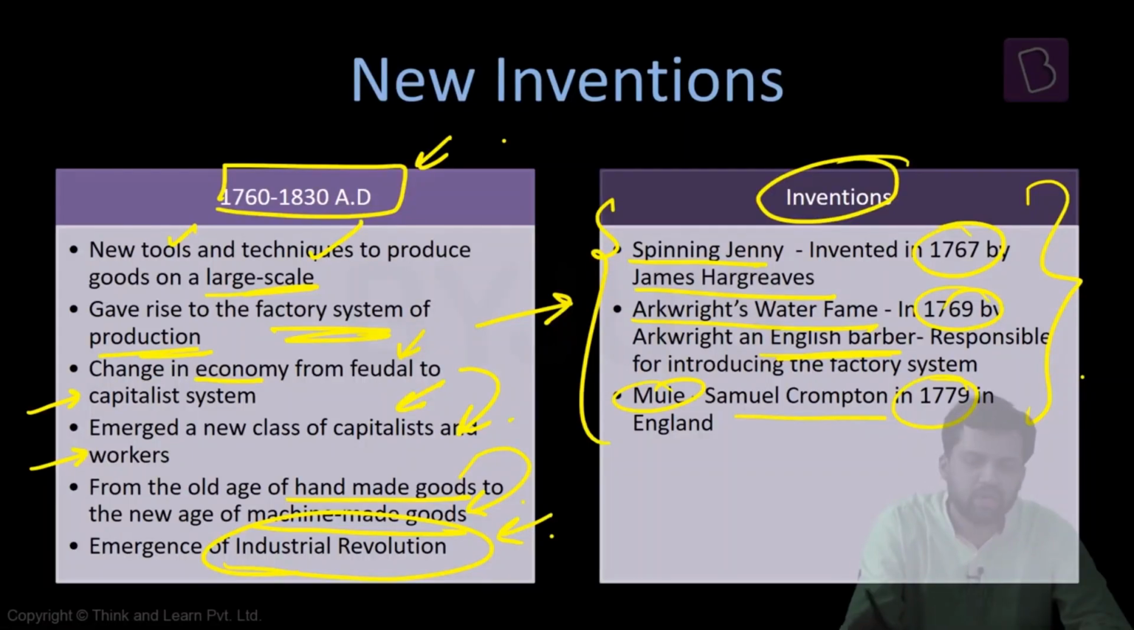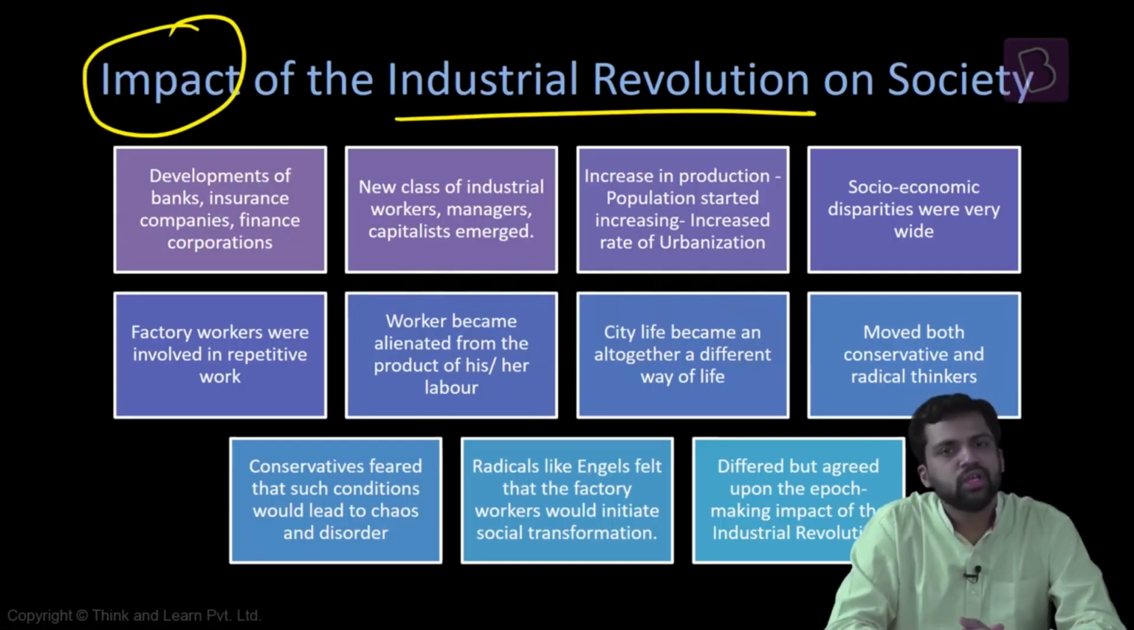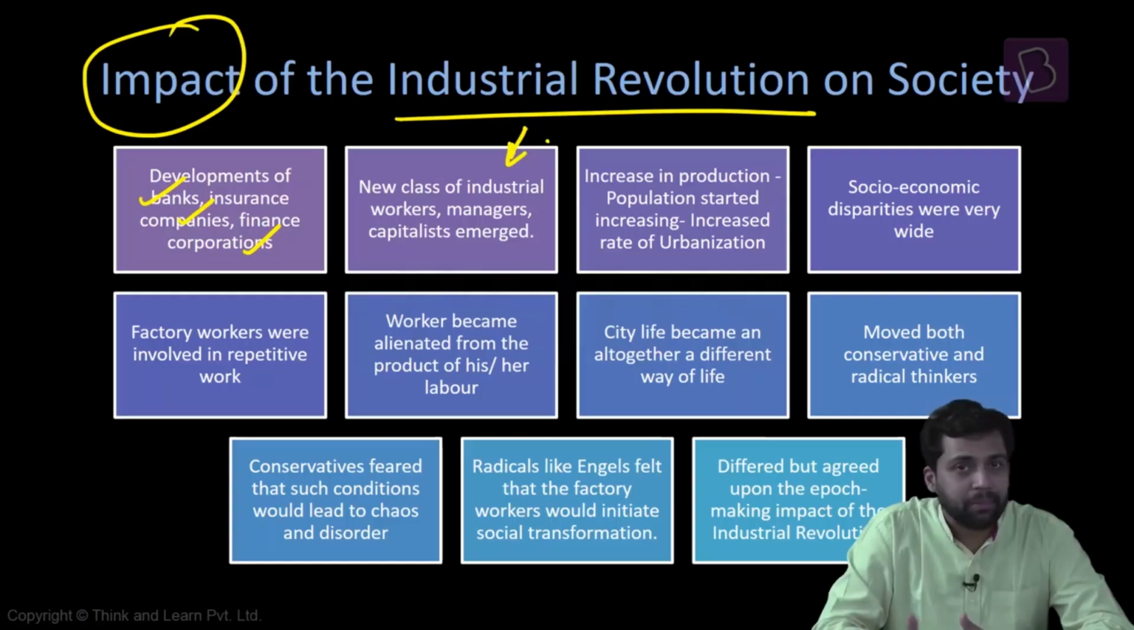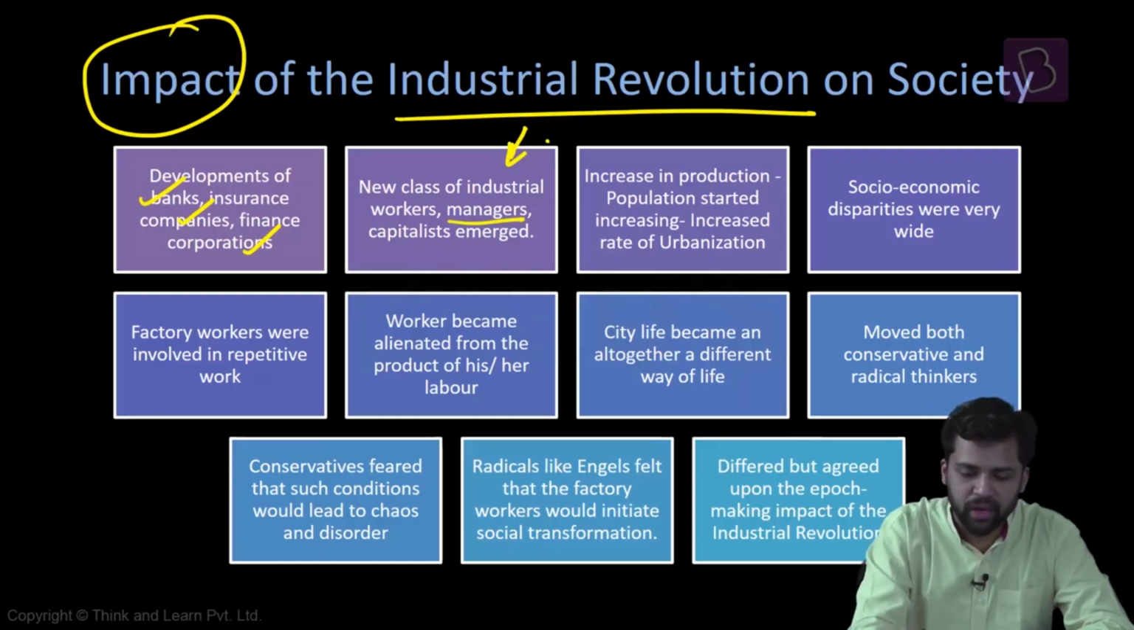So these were the major inventions at this period of time. Now what is happening? What is the consequence of Industrial Revolution on the society? It is leading to development of banks, insurance companies, and financial corporations. A new class is emerging: capitalists, workers, and also the managers. The new class is trying to manage these firms. They are the managers.